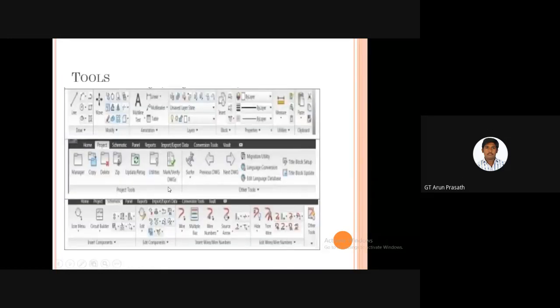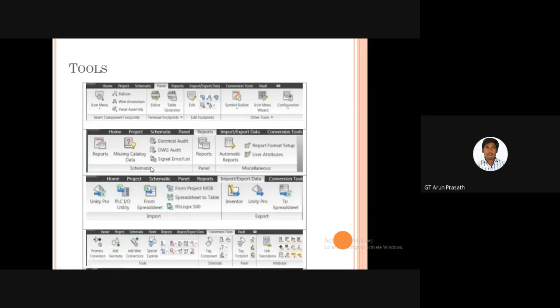These are some of the tools we are using in the AutoCAD Electrical window. If we want reports, as I said earlier, we press the report option, and automatically the report will be generated. If we want to upload the report, we do it by pressing this option.